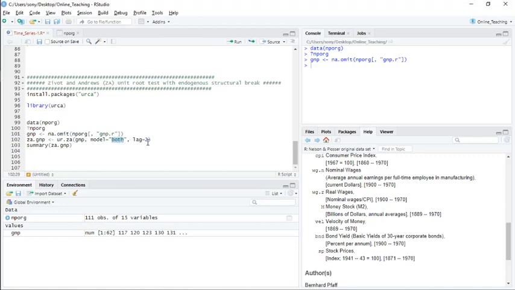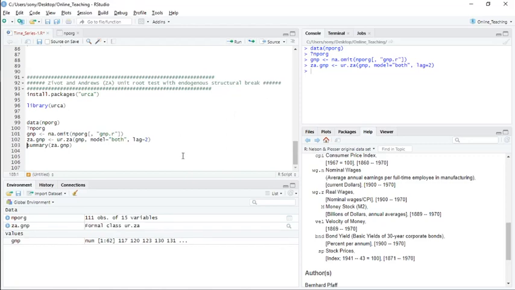I am considering 2 lags, and if I run that, remember that here there is no need to mention any particular date, since it is finding the break endogenously and computing the unit root test. You just have to mention whether you are considering the break in the intercept only, or in the trend, or both. So if I run it, it is implemented.